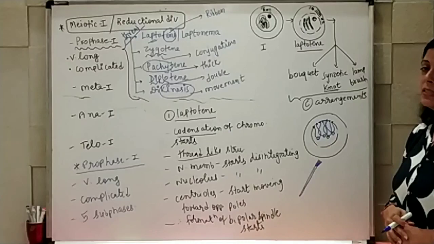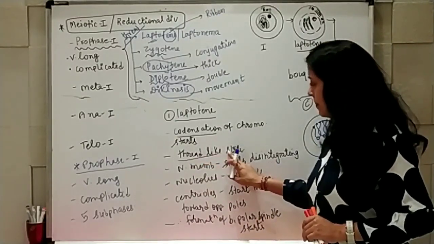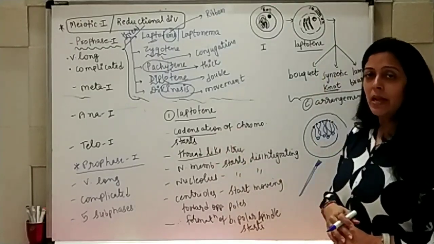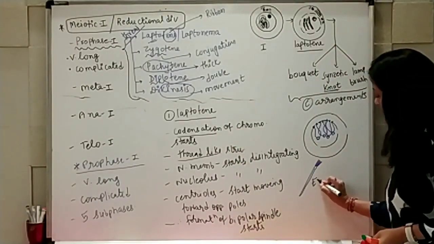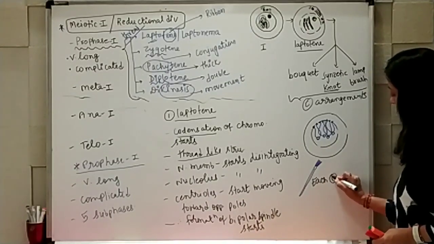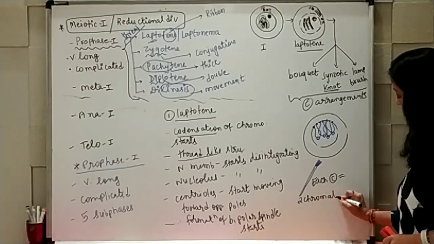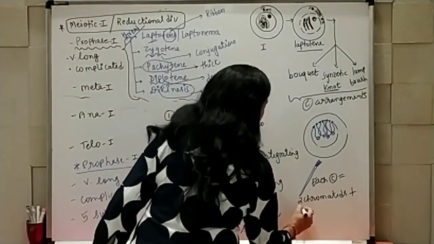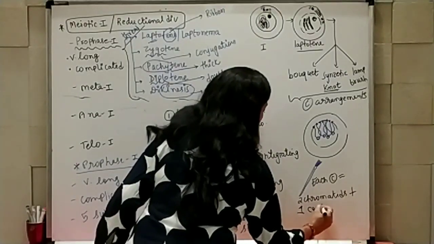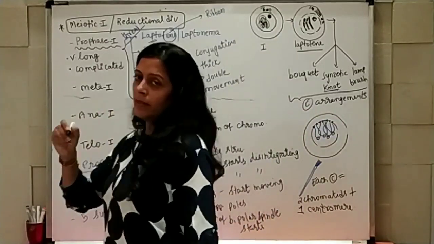In your textbook, it has not been given. Simply it has been given as thread-like structure due to condensation, and where each chromosome is made up of two chromatids along with one centromere. Right?